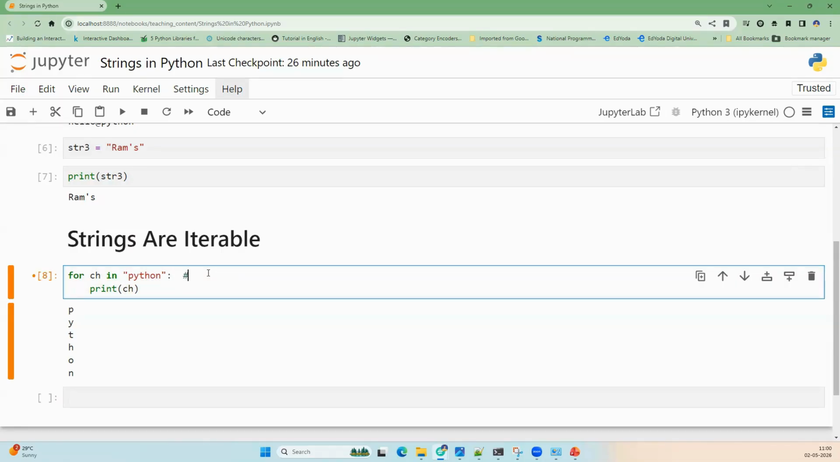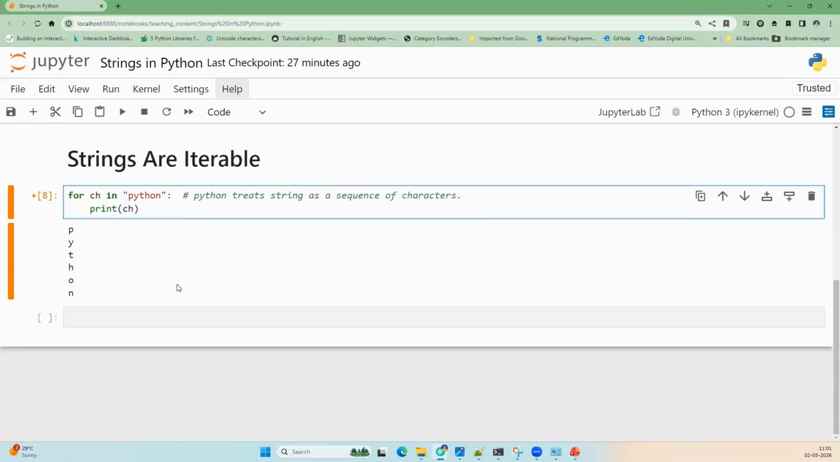So internally, Python treats a string as a sequence of characters, and this is why loops work naturally with strings.